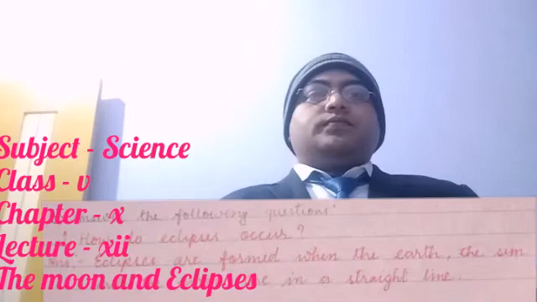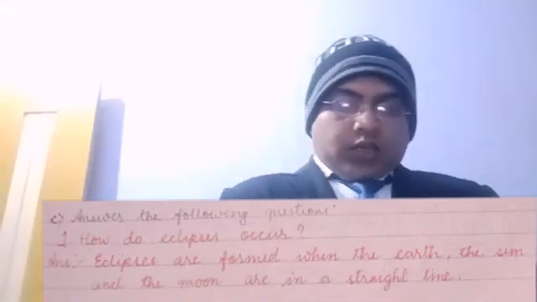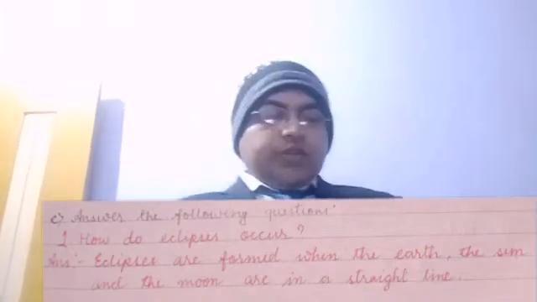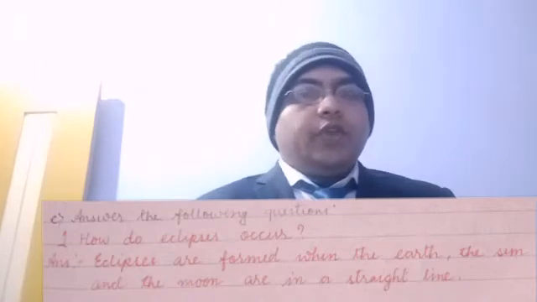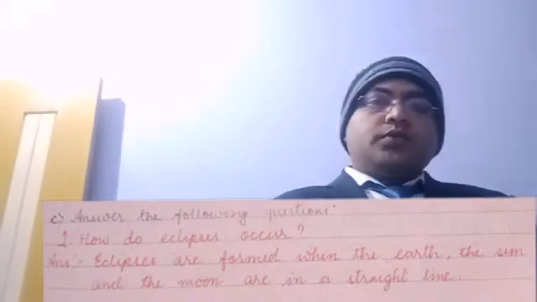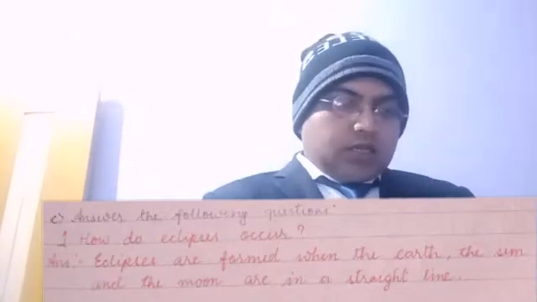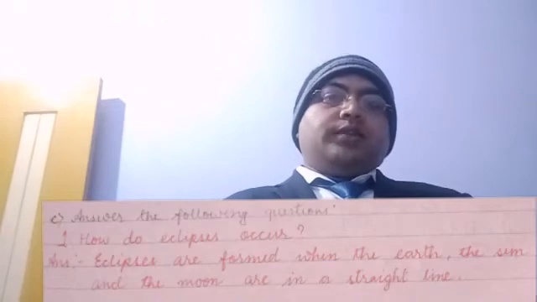Answer the following questions. Number 1, how do eclipses occur? As we all know, eclipses occur when the Earth, the Sun and the Moon are in a straight line.